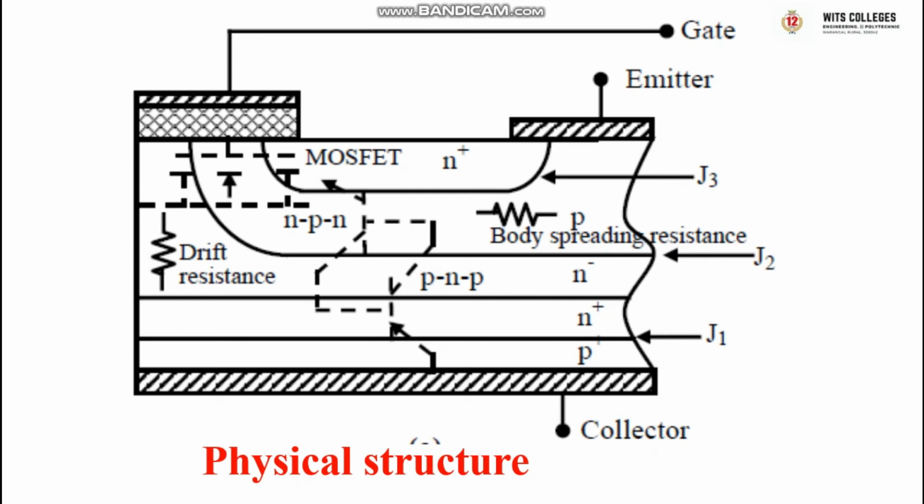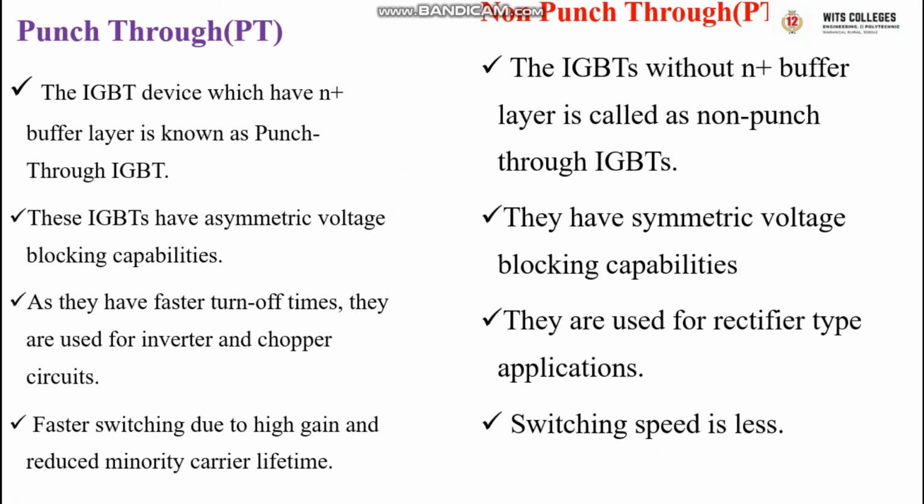IGBTs, based on construction, are classified into two types: punch through IGBT and non punch through IGBT. If the IGBT has an n plus buffer layer, then it is known as punch through IGBT. If the IGBT is without the n plus buffer layer, then it is known as non punch through IGBT.